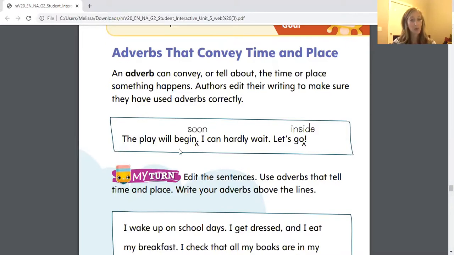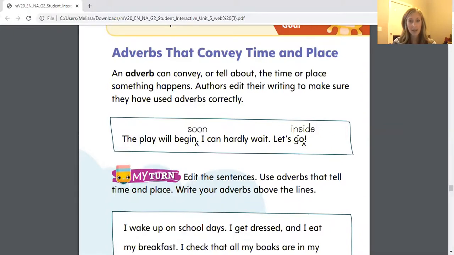Okay, the play will begin. I can hardly wait. Let's go. So remember, we're talking about adverbs, and we're talking about adverbs that convey or tell about the time or the place, okay? So for example, when I say the play will begin, I might say when, you say soon. Soon is telling me the time that it will begin. Then I say, I can hardly wait, let's go.